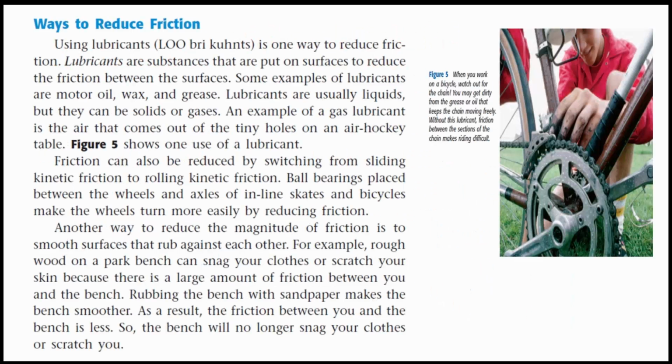Ways to reduce friction. Using lubricants is one way to reduce friction. Lubricants are substances that are put on surfaces to reduce the friction between the surfaces. Some examples of lubricants are motor oil, wax, and grease. Lubricants are usually liquids, but they can be solids or gases. An example of a gas lubricant is the air that comes out of the tiny holes on an air hockey table. Figure 5 shows one use of a lubricant.